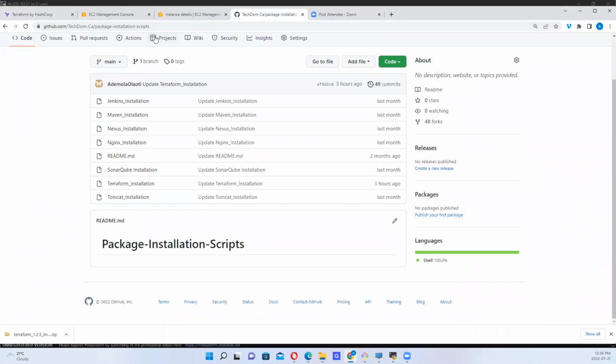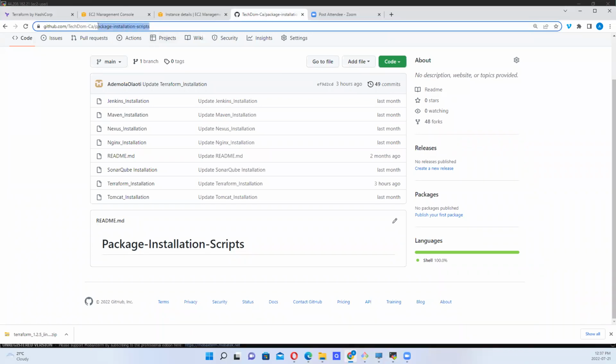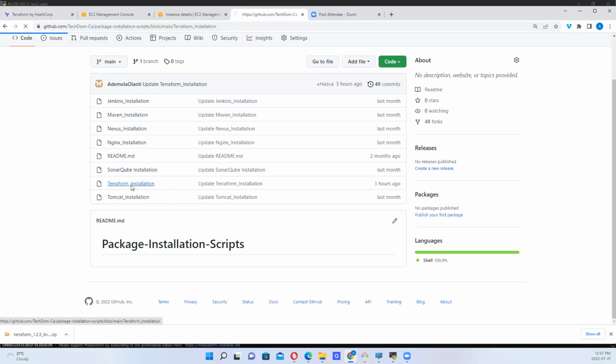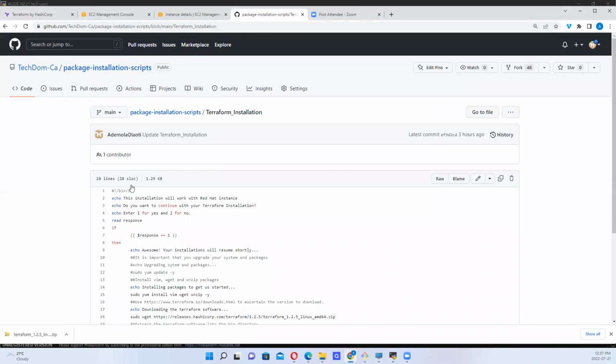Okay, the script is in this directory, right? Package in this repository, package-installation-scripts is in tech.ca. Okay, so in this repository, I have several files, right? So I have Terraform installation script here. So let's see what we can do with this.